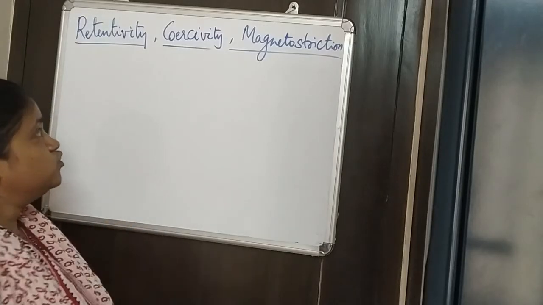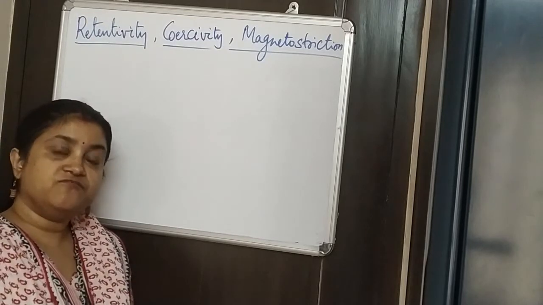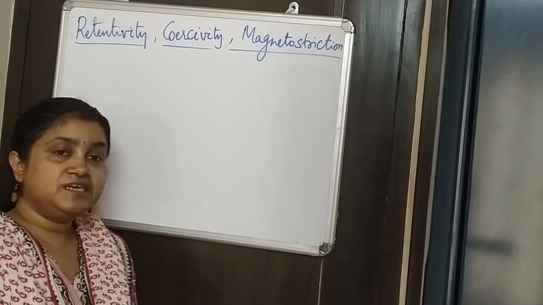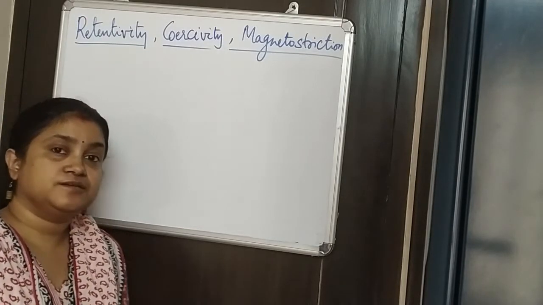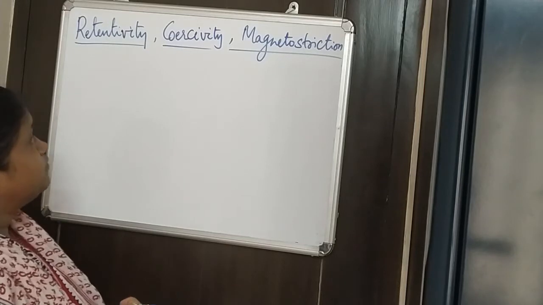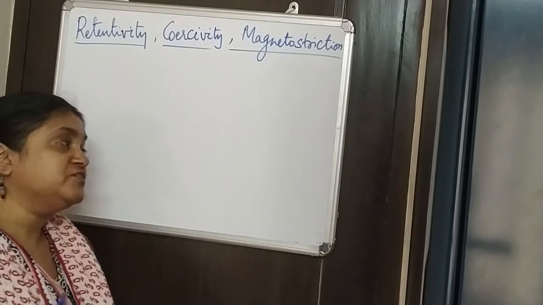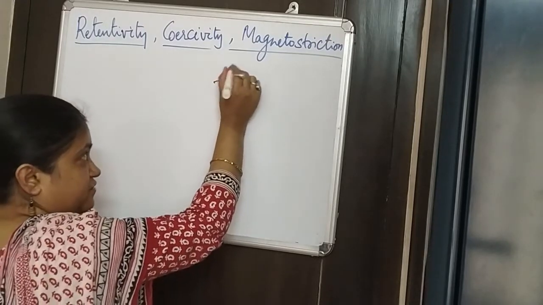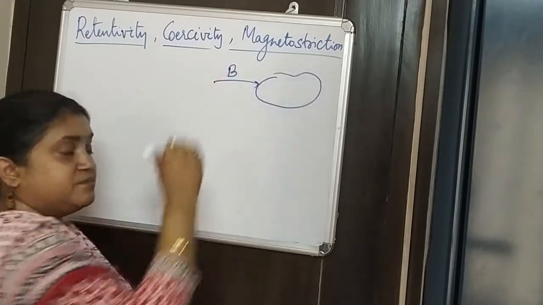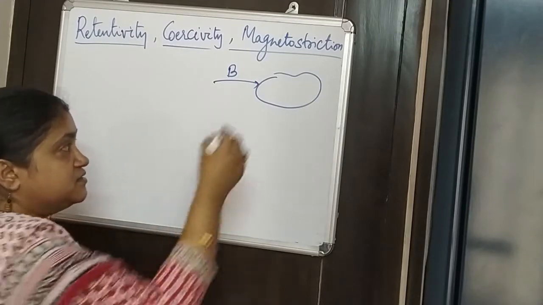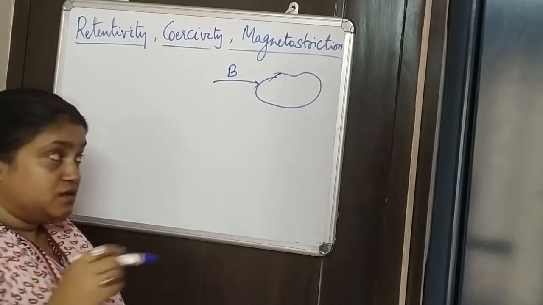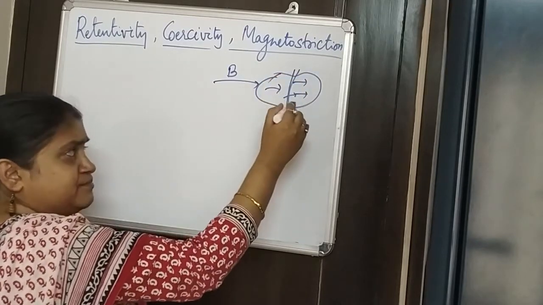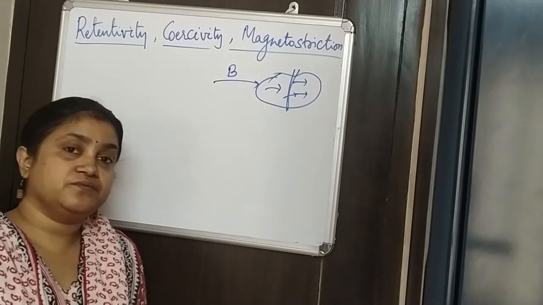Let's see a few more very important properties of magnetic material. They are retentivity, coercivity and magnetostriction, right? So let's first see what is retentivity. Generally, suppose we apply a magnetic field on a particular material, and this magnetic field induces a certain amount of magnetism in this particular material, right?